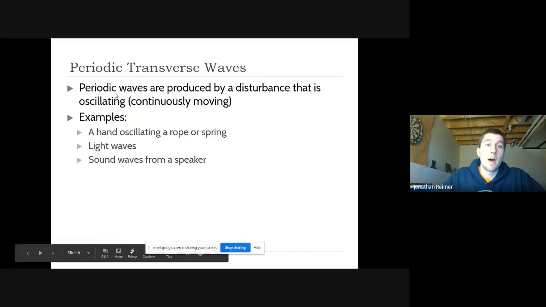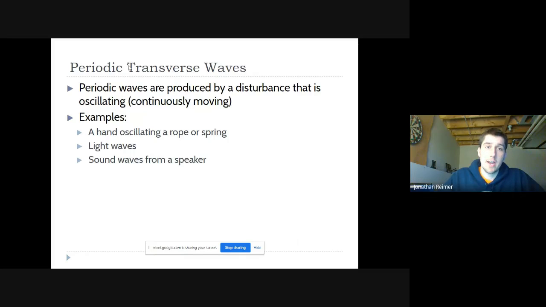Okay, periodic transverse waves. So it's still a transverse wave, but it's periodic. So the word periodic means continuously moving or oscillating. Oscillating means turning almost, right? Like a constant motion. And so, for example, a hand oscillating a rope or a spring. Okay, so when you're doing skip rope, your hand is oscillating. Sound waves from a speaker, it is oscillating because it's going back and forth constantly.